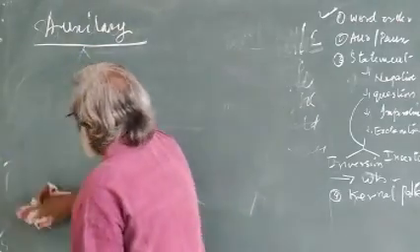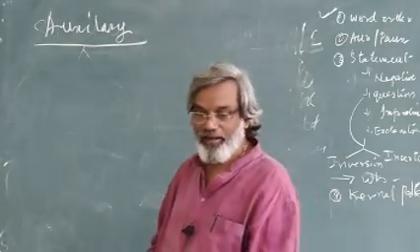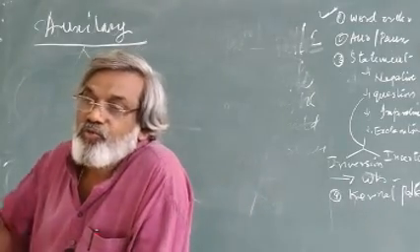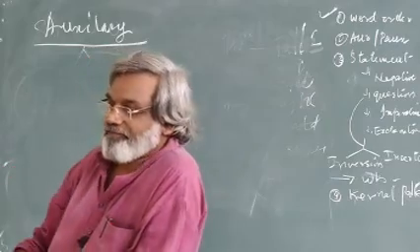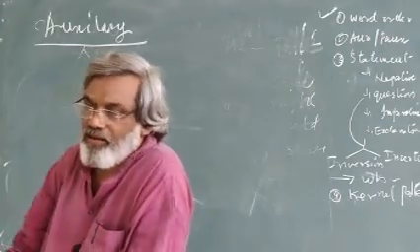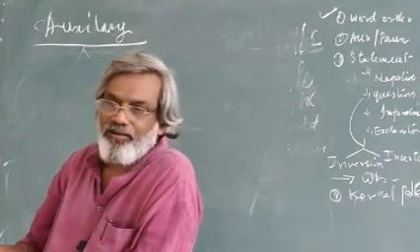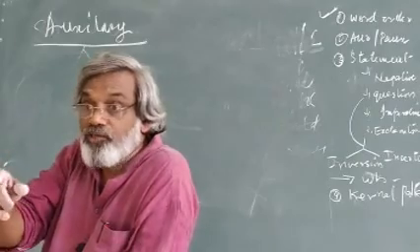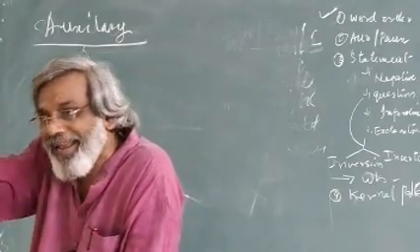Michael Swan, the grammarian, says primary auxiliary is very, very crucial. Primary auxiliary is mandatory, meaning we cannot easily avoid it, whereas modal auxiliary, if you do not want, you can cancel it.